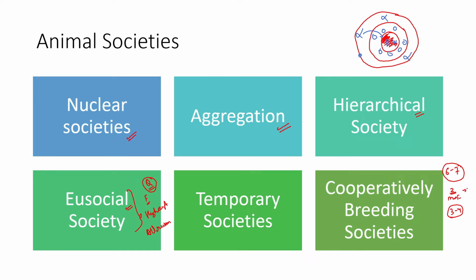There are other, let's say, 3 individuals which do not mate. They do not mate and take care of the brood that has come out of the core individuals. This happens until a particular period of maturity. These are immature individuals that stayed back and did not disperse. For example, let's say there were 2 jungle babblers, a male and a female. They formed a particular group. They produced 3 kids, I mean 3 brood or 3 eggs.